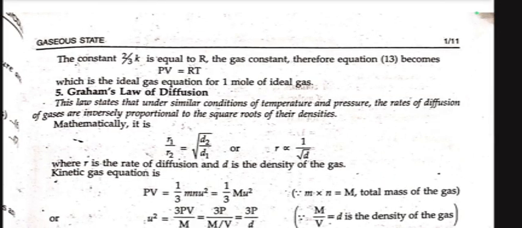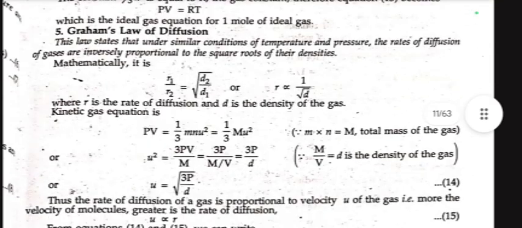Now we move towards Graham's law of diffusion. This law states that under similar conditions of temperature and pressure, the rates of diffusion of gases are inversely proportional to the square root of their densities. Mathematically, it is R1 upon R2 equal to under root D2 upon D1, or R proportional to 1 upon root D, where R is the rate of diffusion and D is density.